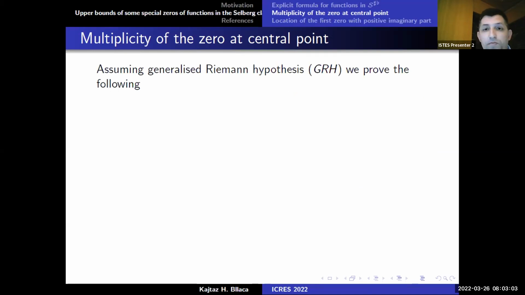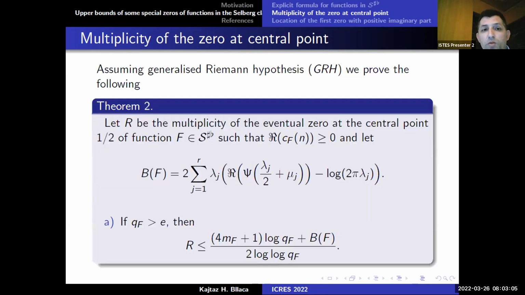And assuming the generalized Riemann hypothesis, we prove that the multiplicity of the eventual zero at the central point of a function belonging to the class S sharp flat, where the real parts of the coefficients are greater than zero, and this constant is invariant, and if the conductor is greater than e, then R is less than or equal to this.